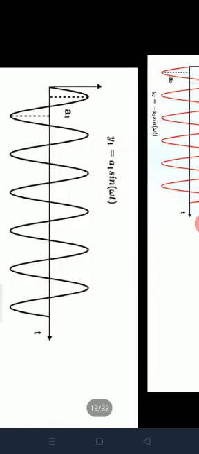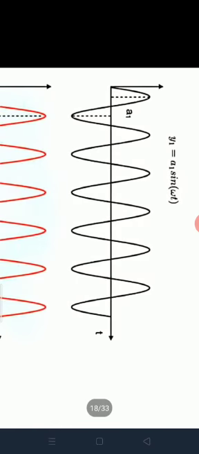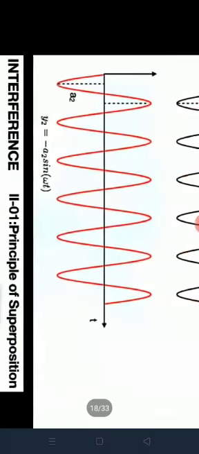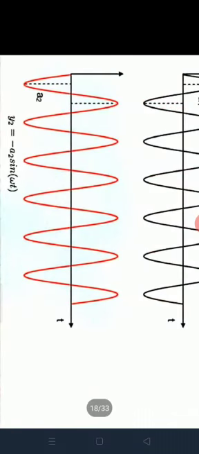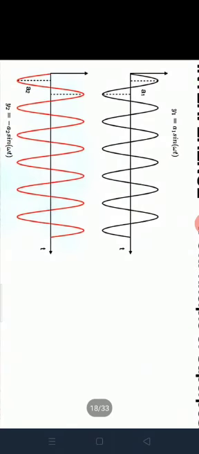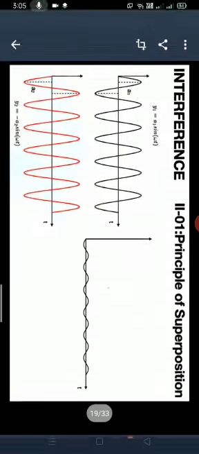Did you observe? First, the light ray travels from crest to trough, and second, the light ray travels from trough to crest. So y2 is equal to minus a2 sin omega t, because the trough we denote as minus a2 sin omega t.